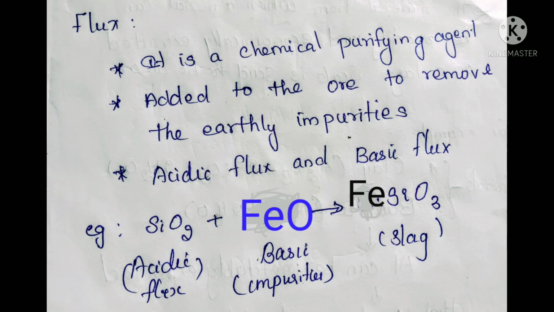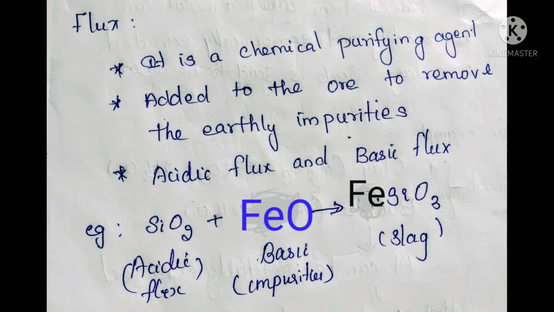So while extracting, we will get two types of impurities, either acidic or basic. If our impurity is acidic, we will add the basic flux. The common example, calcium oxide, is a good example for basic flux. If our impurity is basic, we will add the acidic flux, silica. To remove iron oxide, we will add silica, so it is removed as iron silicate.